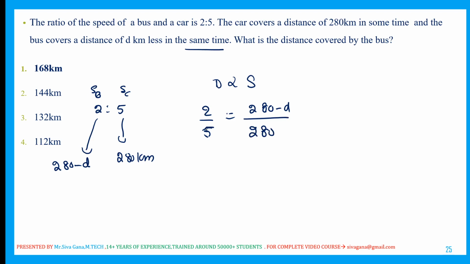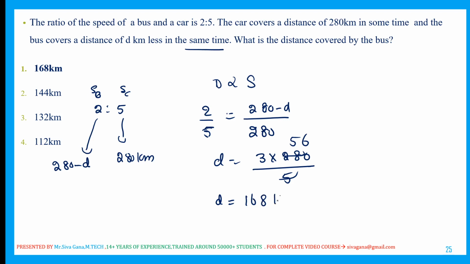So 2 into 280, 5 into 280. So 3 into 280 equals 5d. So d is equal to 3 into 280 divided by 5, which is 168.